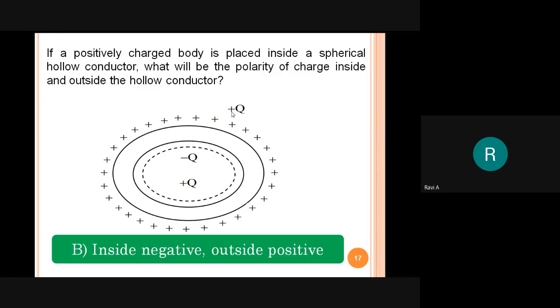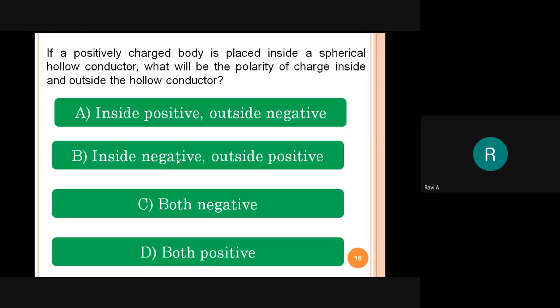So again, repeat. Originally we kept plus q inside the sphere. Using electrostatic principle, minus q is created on the inner surface of the sphere. Again by electrostatic principle, this minus q will create a positive charge outside. So the answer is inside negative and outside positive.